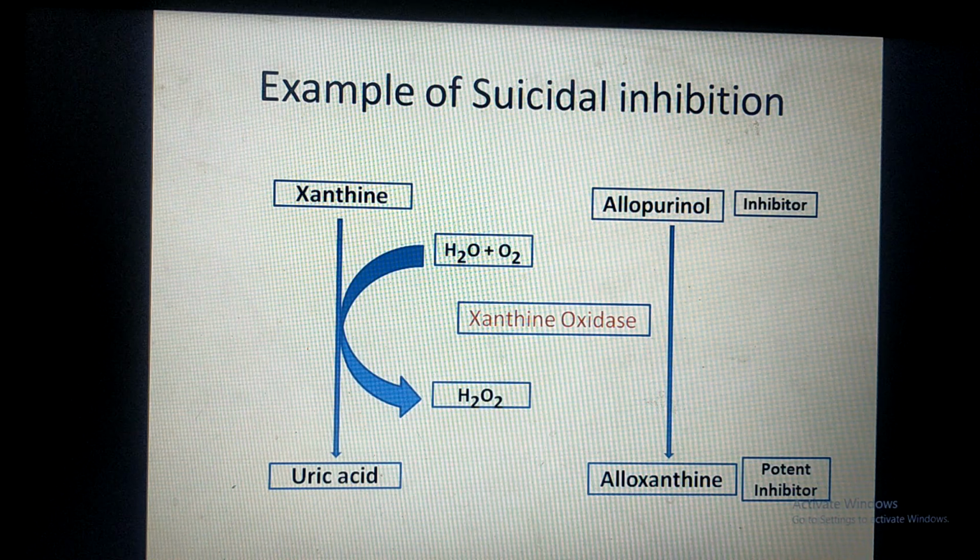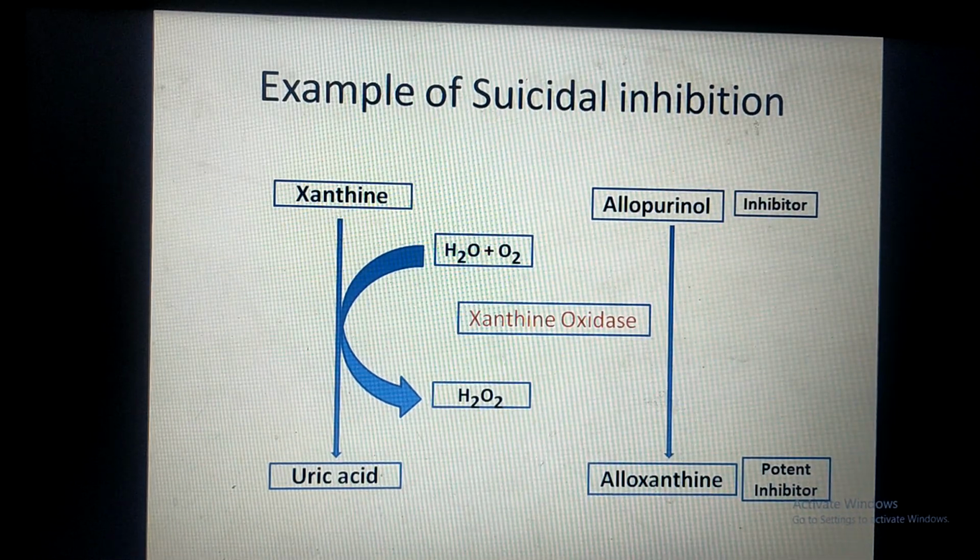And how is alloxanthine formed? Alloxanthine is formed by the enzyme xanthine oxidase by catalysis. So the enzyme is preparing its own potent inhibitor. Hence it is called suicidal inhibition. Enzyme is damaged. Enzyme is dead. And who is causing the death of the enzyme? Alloxanthine. And who has prepared the alloxanthine? Xanthine oxidase. So xanthine oxidase is preparing its own potent inhibitor. Therefore it is called suicidal inhibition.